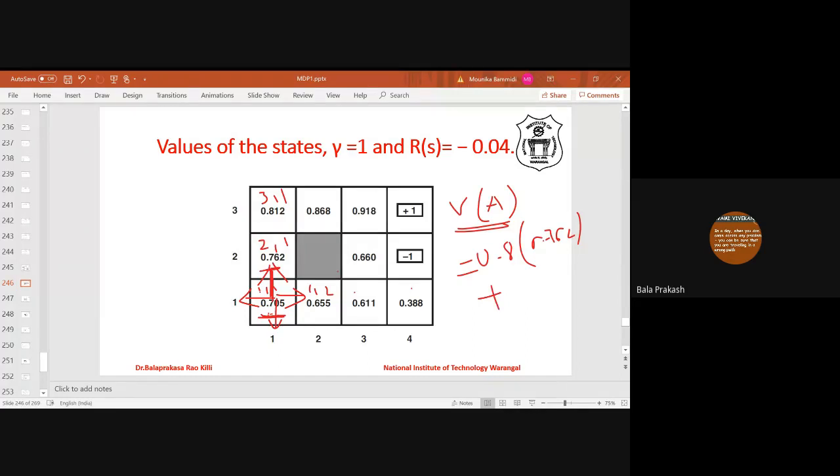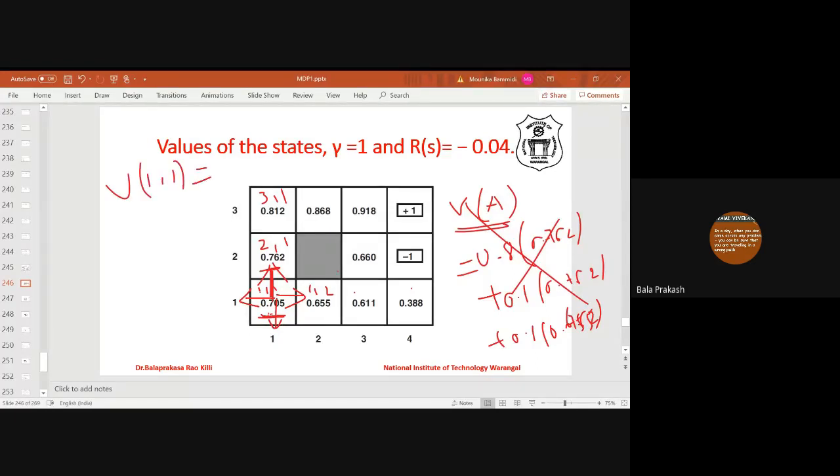And what are the right angles? Right angles are left and right. So 0.1 into 0.762 plus 0.1 into 0.762. There is no down. Not this, this is 0.1 into 0.655. What is the value of state 11?